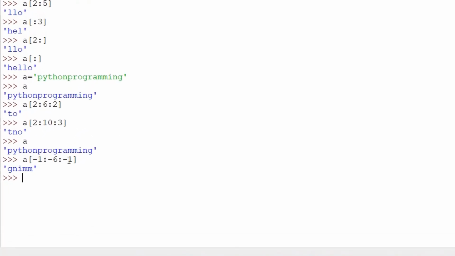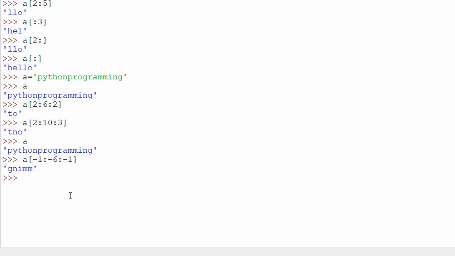Here, because the third value is -1, our first value is -1, pointing at the last letter within a string, that is G, and then our second value, which is -6, will become -6 plus 1, that is -5. So -5 will become -1, -2, -3, -4, -5. So this M here will become -5. So it will print from G until all the way to M in a reverse order. So our answer will become this one here.